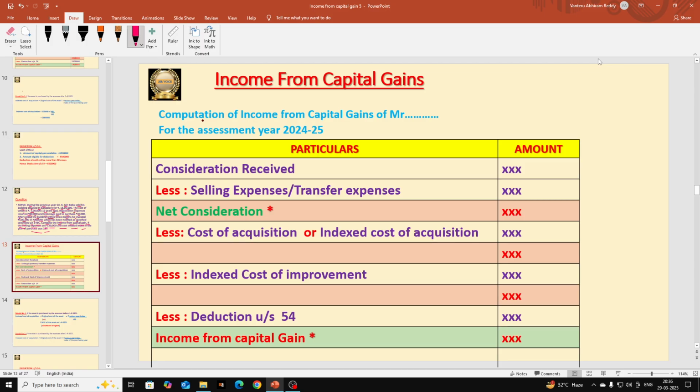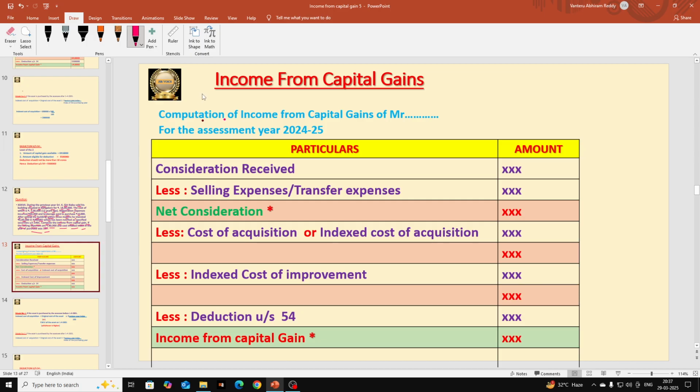Next, let us go and discuss the solution. Before going into the solution, you should know the format of calculation of income from capital gains. This is the format that I always use, so you too have to remember this format. I discussed a question with you, and those points we are going to take here in the solution. We are going to start it, and always you have to draw columns, particulars and amount, and on the top you should give the heading: Computation of income from capital gain of Mr. So the name of the assessee will be taken here.